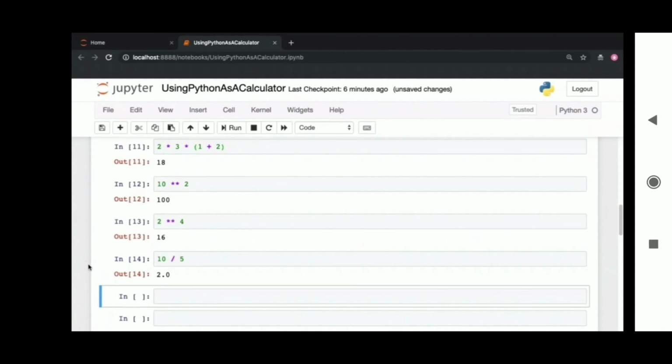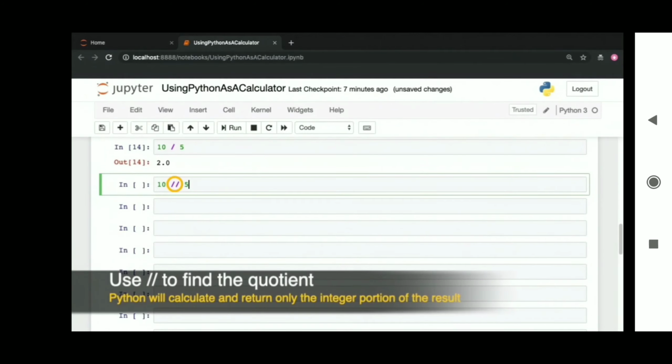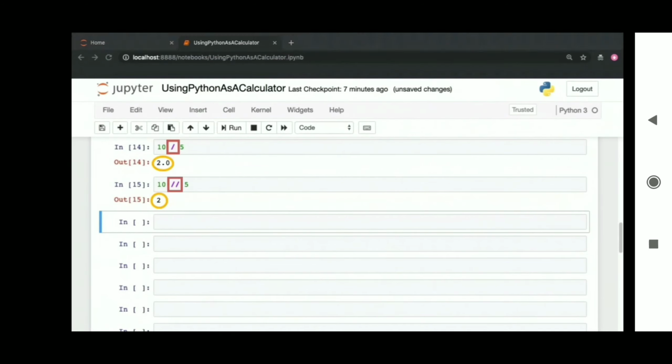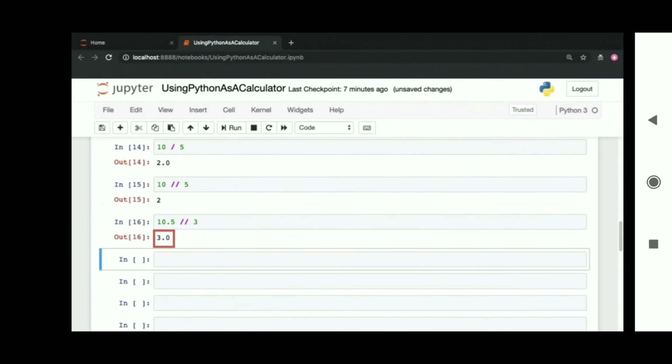If you are only interested in the integral result of division, integral result means whole numbers like 1, 2, 7, 17, numbers without decimals, then you can specify a different kind of operator, and that is the double forward slash. The double forward slash has calculated just the quotient of the result. It has entirely ignored the fractional part of the remainder.